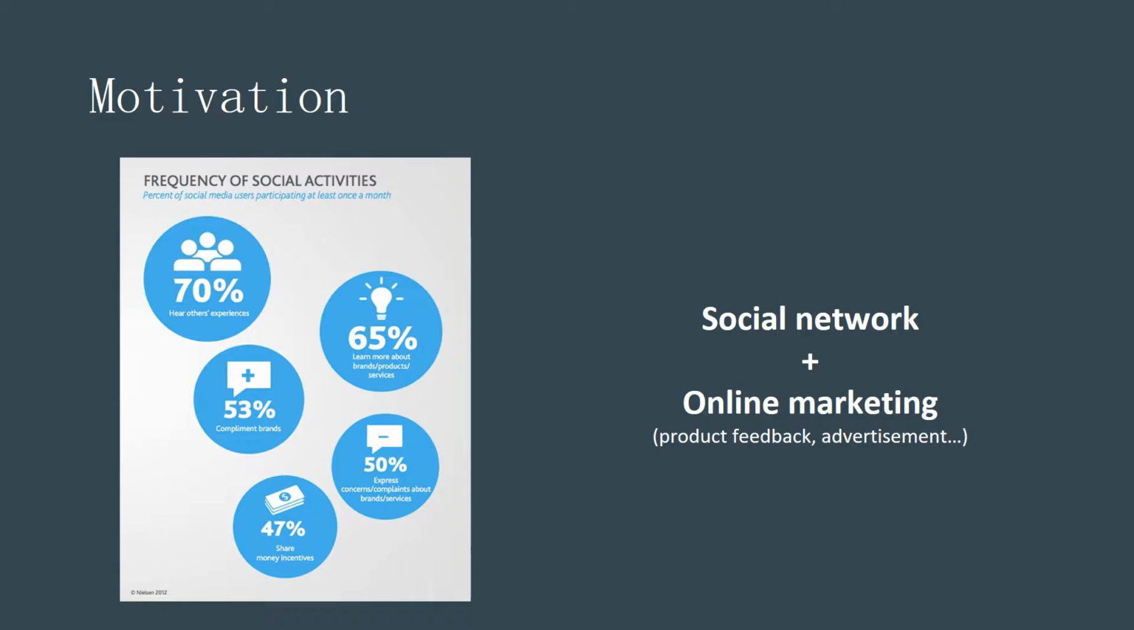Our problem scenario is motivated by online marketing and social networks. Let us see the left figure. How do people spend time on social media? We can see that lots of people use social media to listen to experiences on products and then browse. This provides a great opportunity for online marketing and promotion. The question is, how should we choose the target users to maximize the utility? For example, the overall influence, the total successful acceptance of a promoted product.